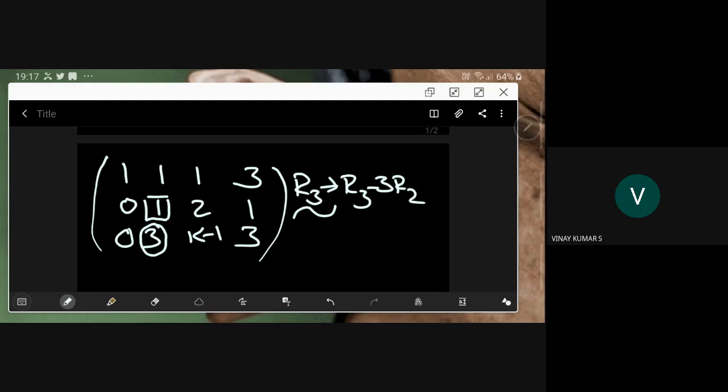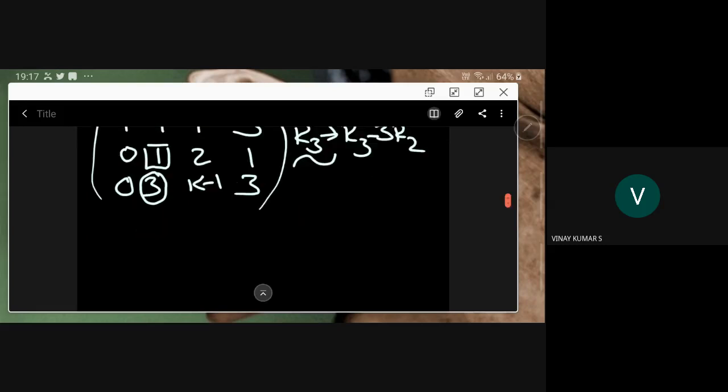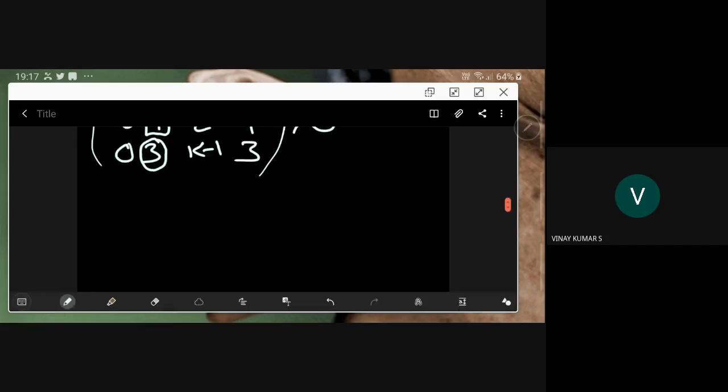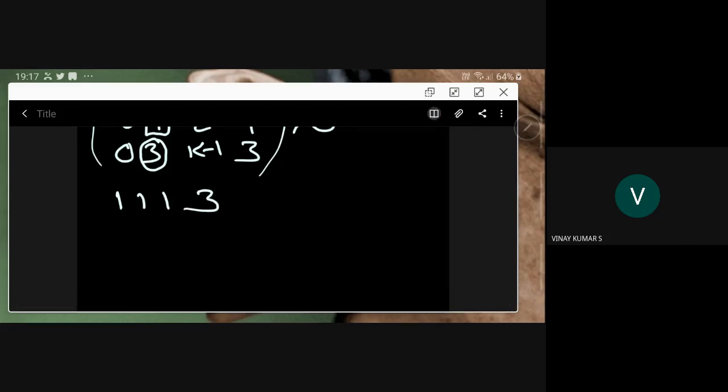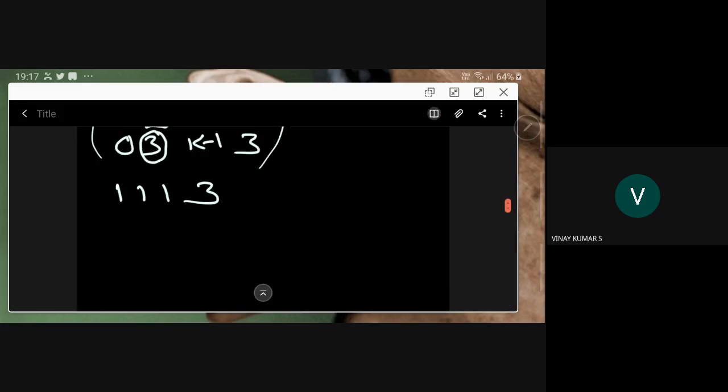This yields: no change in the first row, 1, 1, 1, 3. Second row 0, 1, 2, 1.